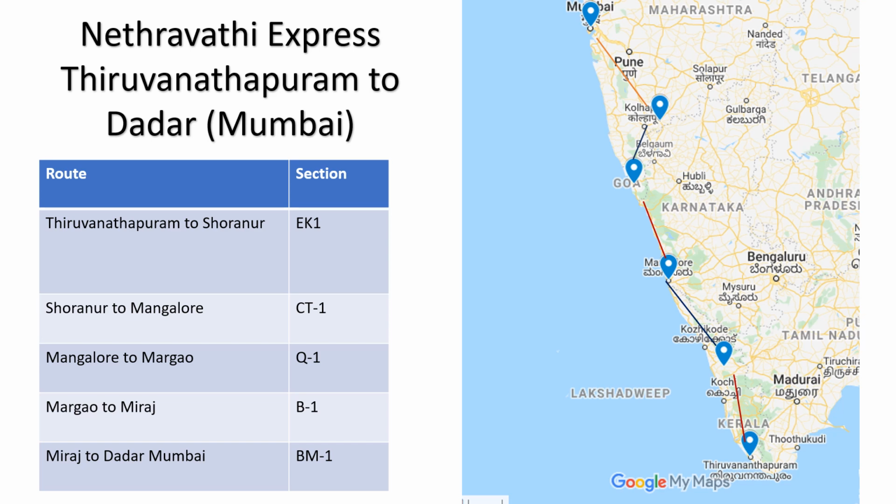So this particular route is called a beat. Trivandrum to Soranur, Soranur to Trivandrum, it is a beat for the EK1 section. Okay. Similarly, the EK1 section may have different routes also. This is one beat of the EK1 section. So I think you are getting my point.